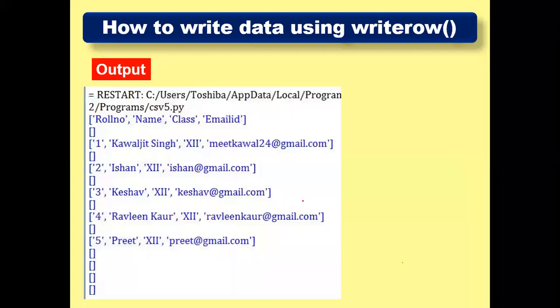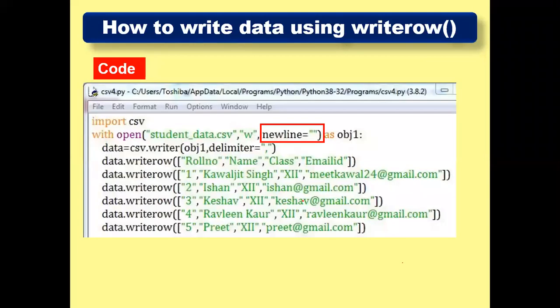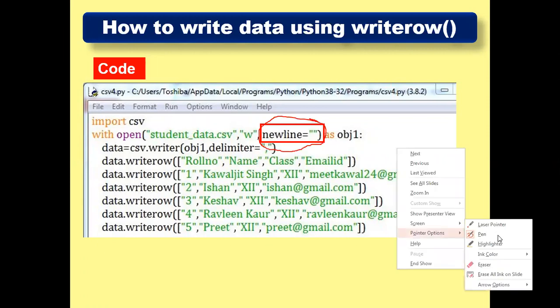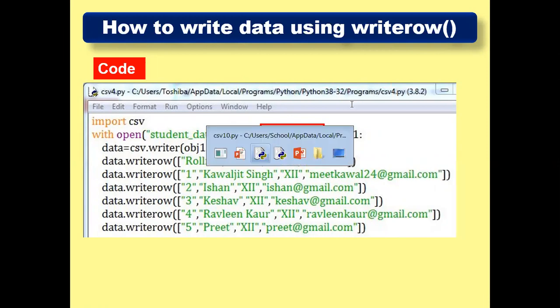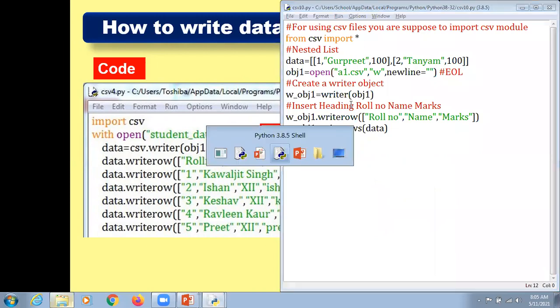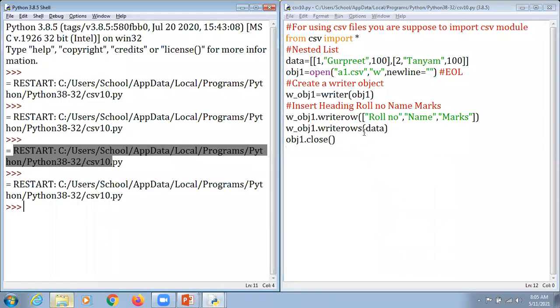Okay, so this is again the output, and we have also discussed what is the purpose of using newline here. That newline is supposed to eliminate the impact of inserting a slash n again and again. So what we do here, I'm just going to elaborate one more program with you all. And it's my humble request that you all kindly concentrate again.